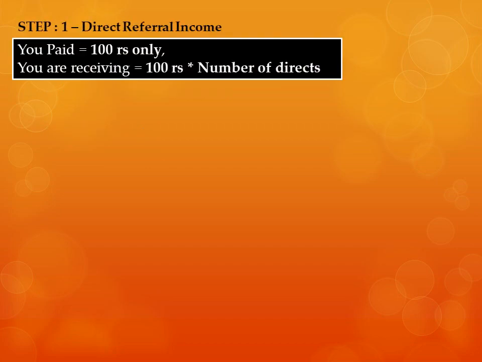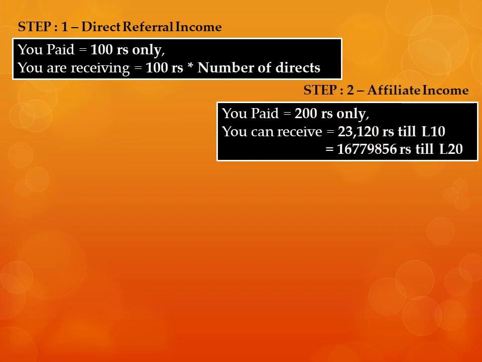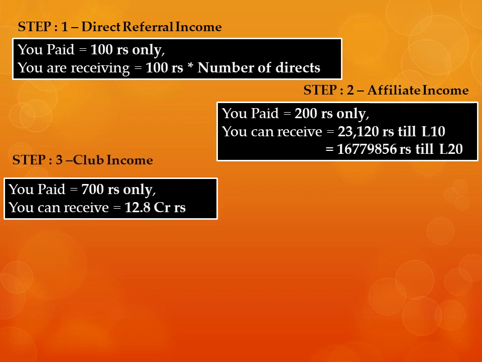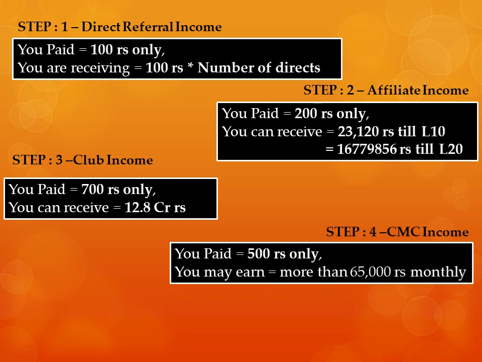So here is the summary. Pay 100 rupees, get 100 into the number of directs. Pay 200 rupees, have the capacity to earn lakhs and crores of rupees. Pay 700 rupees, have the capacity to earn 12.8 crore rupees.